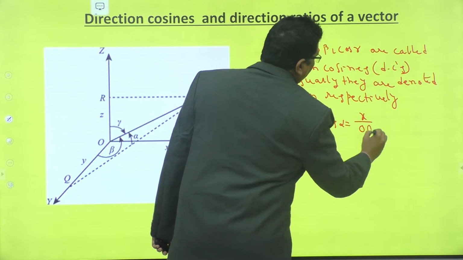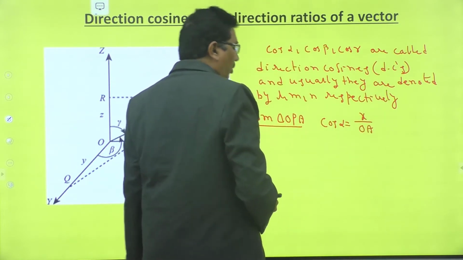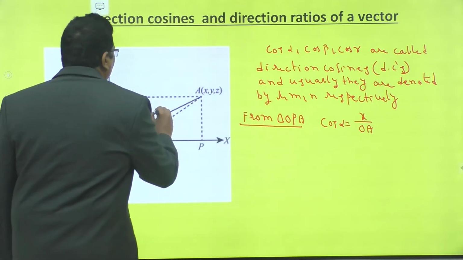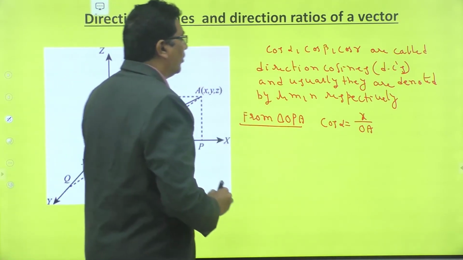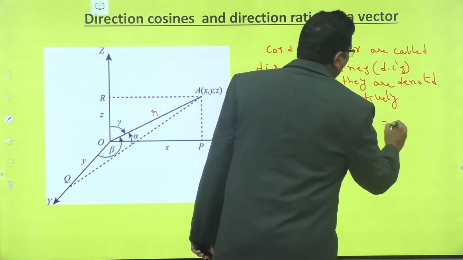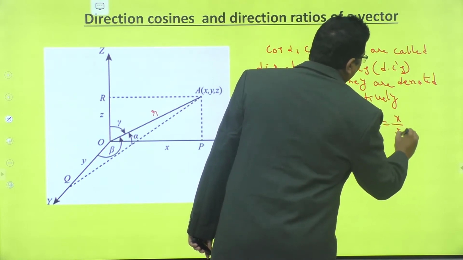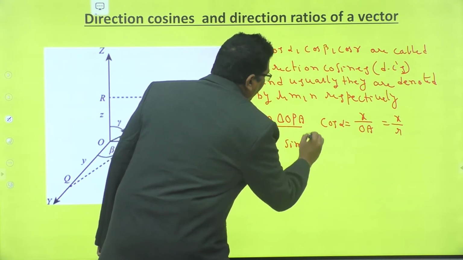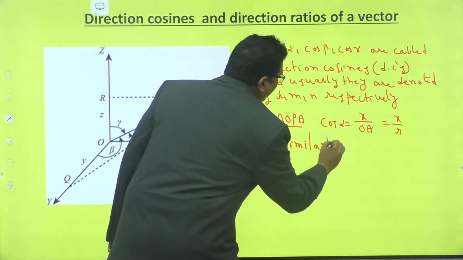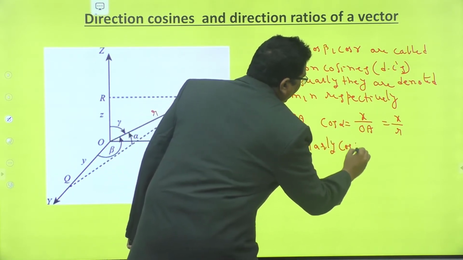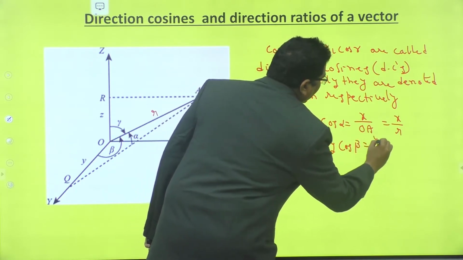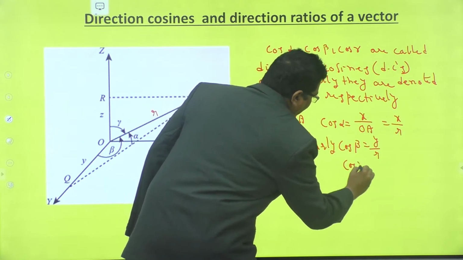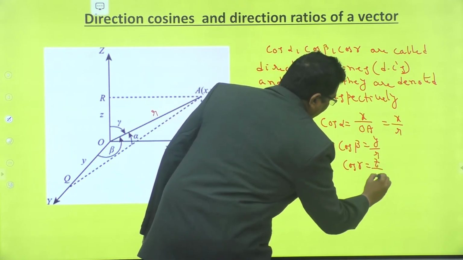Suppose OA is denoted by R, that is equal to x by R. Similarly, cos beta is equal to y by R. Cos gamma is equal to z by R.